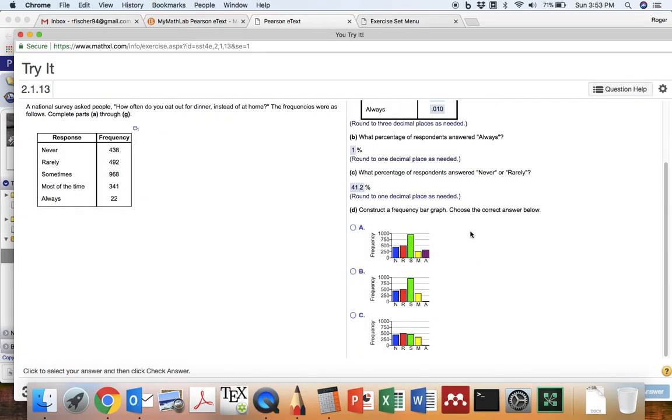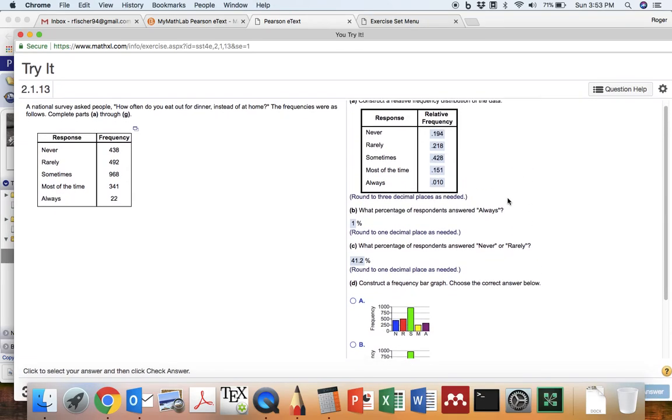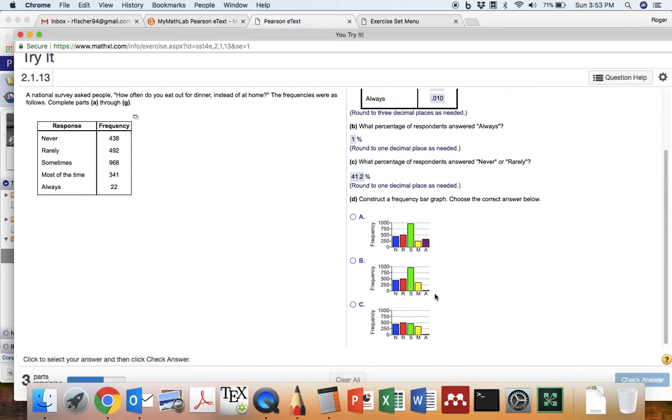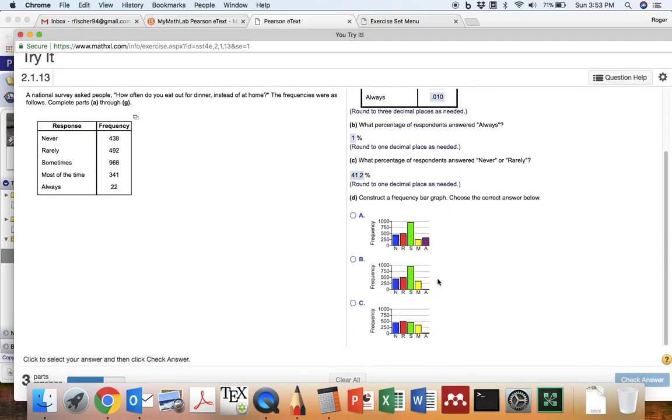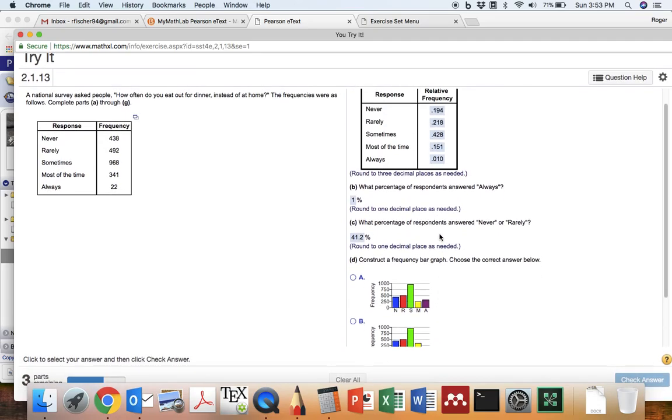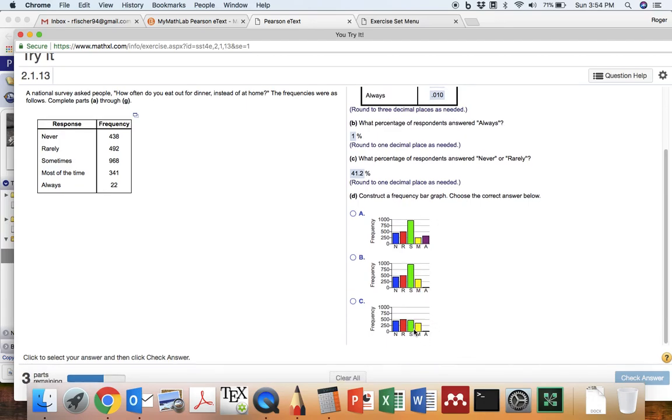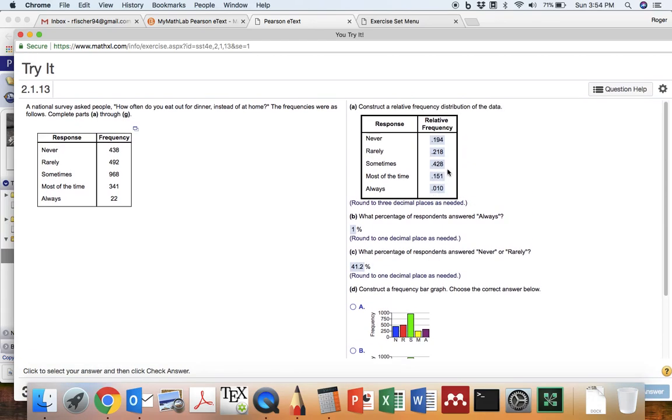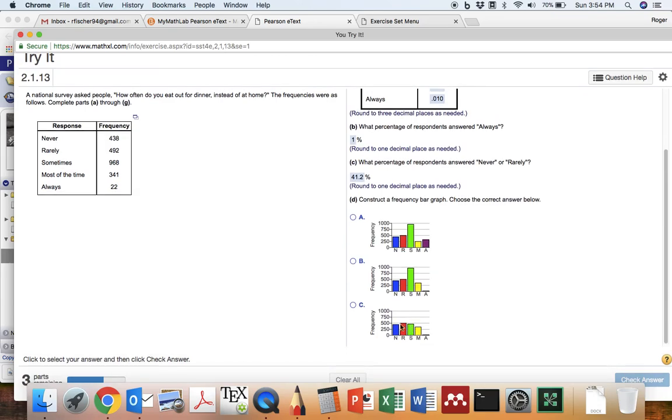Continue. Construct a frequency bar graph. We can get this just by looking at the table and eliminating answer choices. It can't be bar graph C, because sometimes is the largest proportion. Also look at the frequency on this vertical axis.